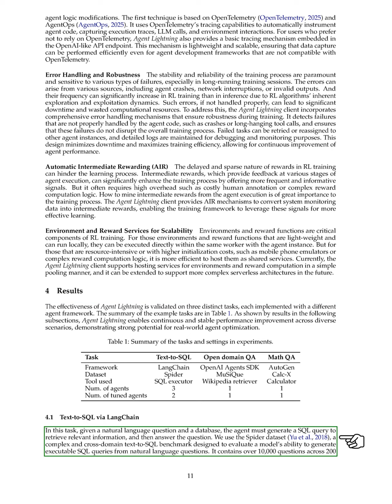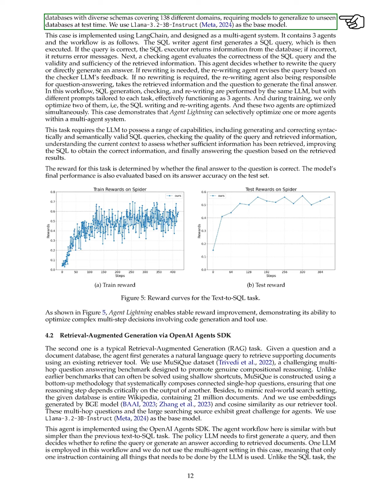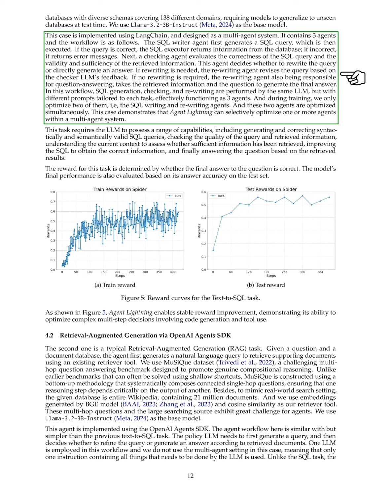In the text-to-SQL task, we require the agent to generate SQL queries from natural language questions using the Spider dataset, which includes over 10,000 questions across various databases. We utilize the Llama 3.2 3B Instruct model in a multi-agent system with 3 agents. The SQL writer generates a query, which is executed, and the SQL executor returns results or error messages. A checking agent evaluates the query's correctness and the retrieved information, deciding whether to rewrite the query or generate an answer. The rewriting agent then revises the query based on feedback or answers the question directly.